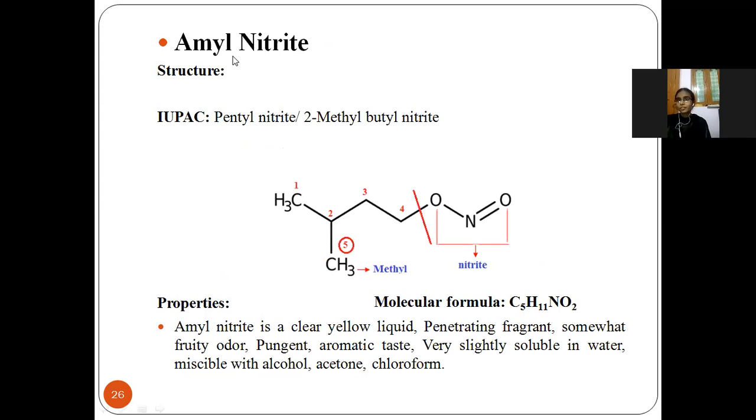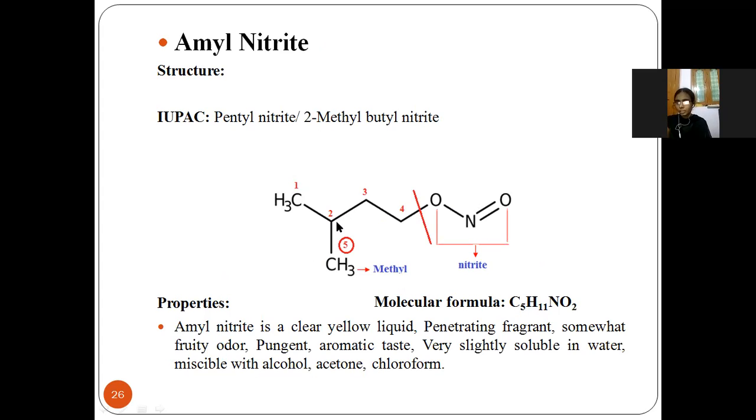Next, the first drug is amyl nitrite. This is the structure of amyl nitrite, and the IUPAC name is pentyl nitrite or 2-methyl butyl nitrite. So we can write either one as the IUPAC name. If you see pentyl nitrite in the structure, 1, 2, 3, 4, 5, 5 carbon atoms are there. So it is pentyl, and this is the nitrite.